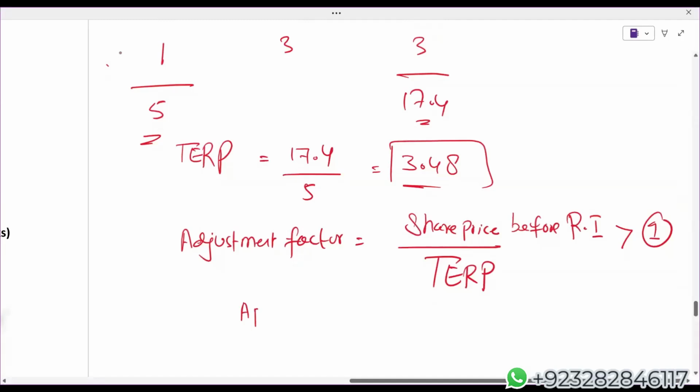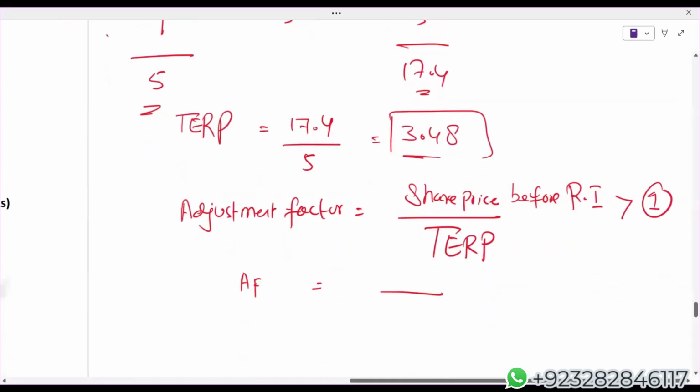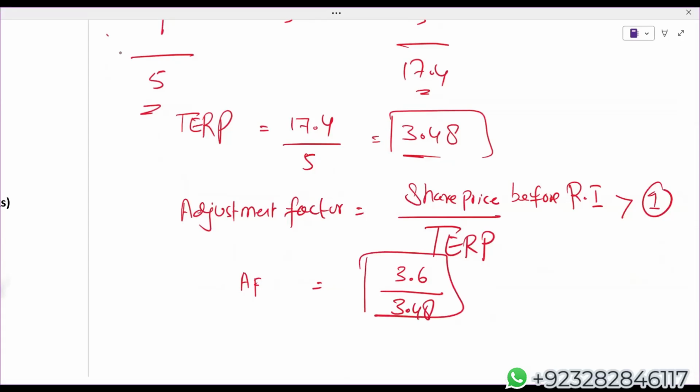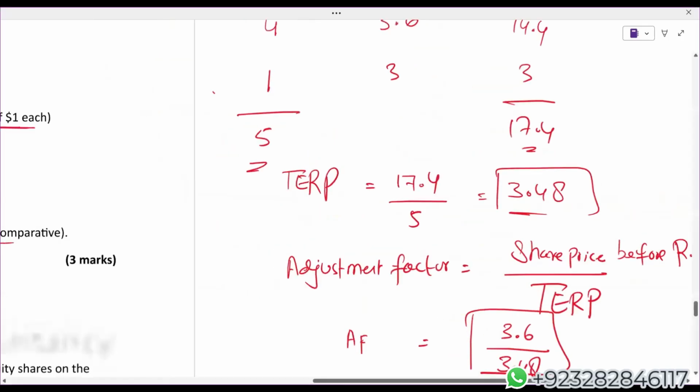Adjustment factor is equal to share price before right, which is 3.6, and share price after the right, which is 3.48. So this adjustment factor is applicable only on those shares that are there in the question before the right issue. Now come here.